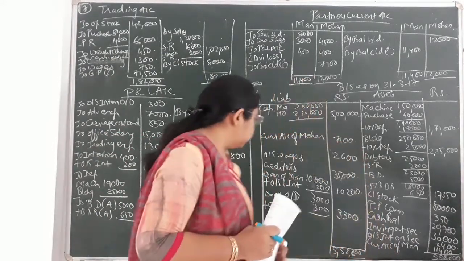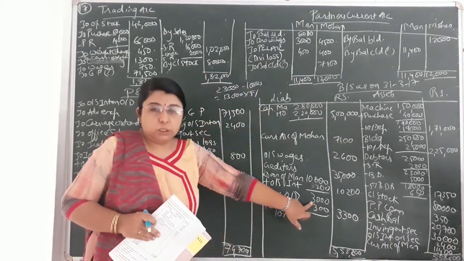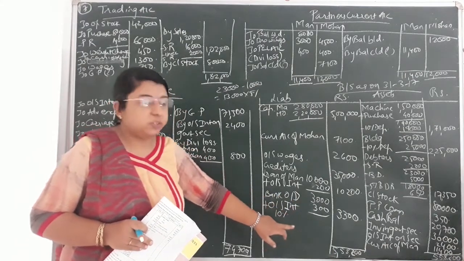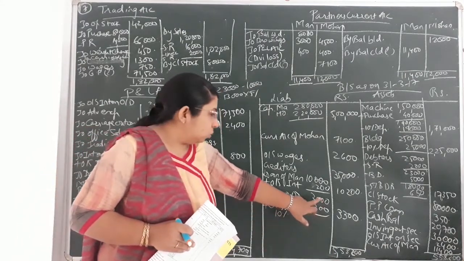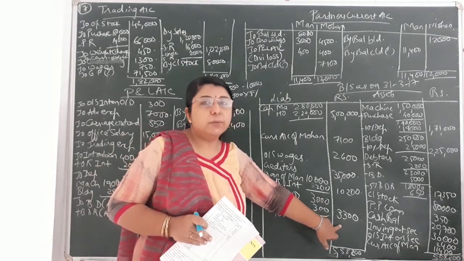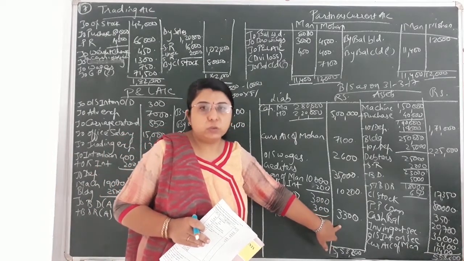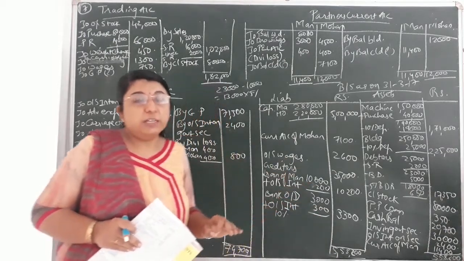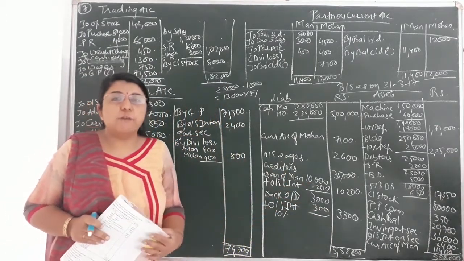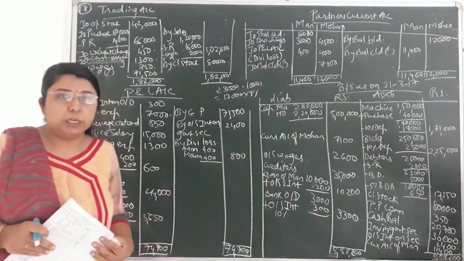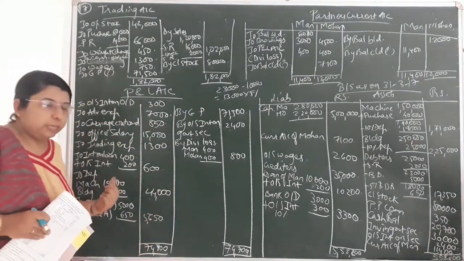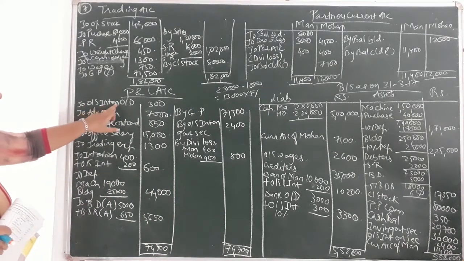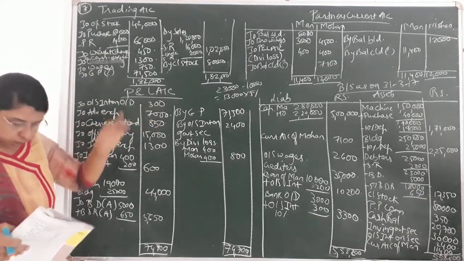Now after completion of bad debts, fourth adjustment: 10% interest is outstanding on bank overdraft. The bank overdraft balance given to you is 3,000. On that 10% interest is outstanding. So for 3,000, 10% would come to 300. So 3,000 plus 300, in the outer column on the liability side I have written 3,300. Now you have plus over here, it means you have given the credit effect. So the second effect is outstanding; in future you have to pay that expense, that interest. So the second effect would be on the debit side of the P&L account. On the debit side you can see outstanding interest on overdraft, that is 300.